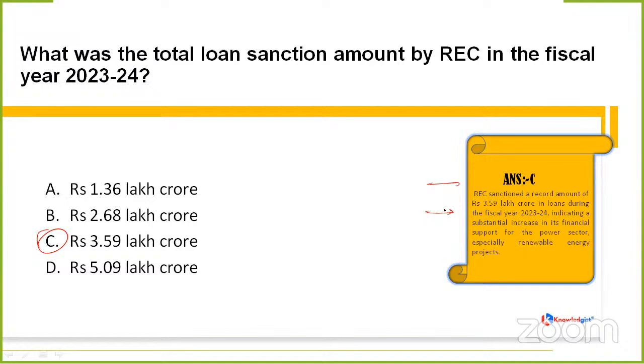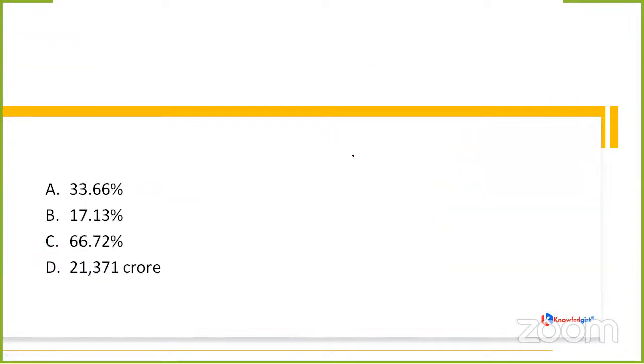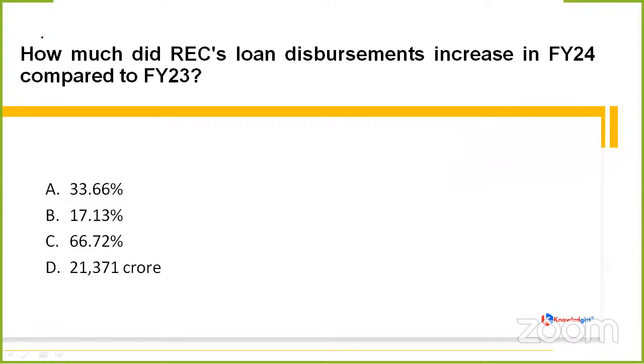What does it indicate? It indicates a substantial increase in its financial support for the power sector, especially renewable energy projects. So yes, Nan is also correct. That is, option C is the correct answer. Coming to the next question, I hope that no one is having any kind of query regarding the previous questions. Next question, what is it asking us?